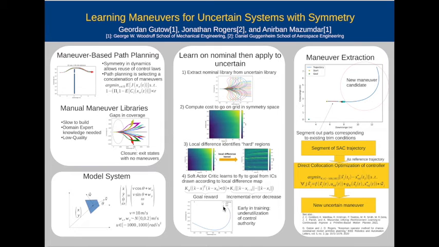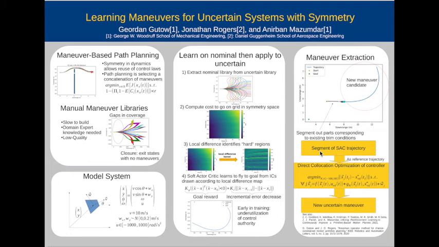After some amount of training, you have a collection of trajectories that the actor critic has flown, and now you want to go through those trajectories, like this one here, and identify candidates, things that could be good maneuvers. The first thing to do is to figure out what in this trajectory we've already seen. The initial part of the trajectory is all stuff that we have already seen, so that's not new. But the latter part, we zoom in on that and extract it.